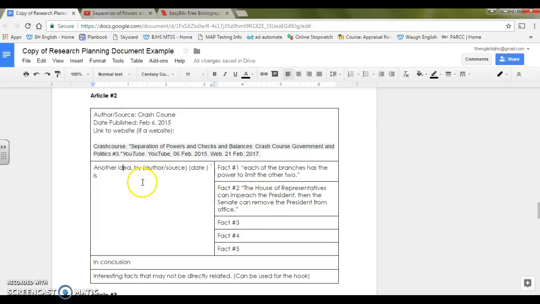So I can change this information over here. Another idea by Crash Course, and then I put the date in here.